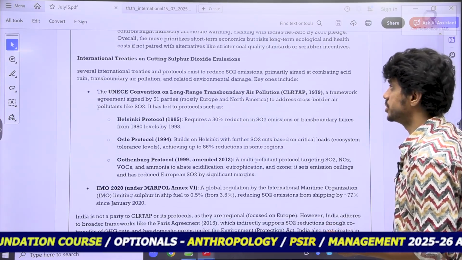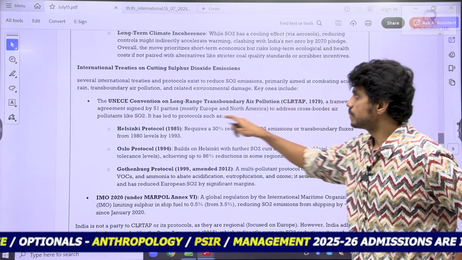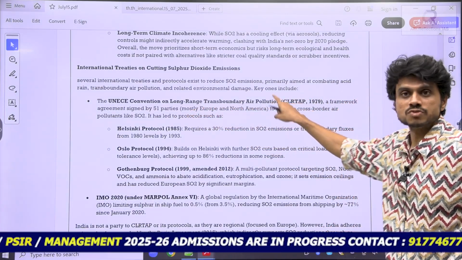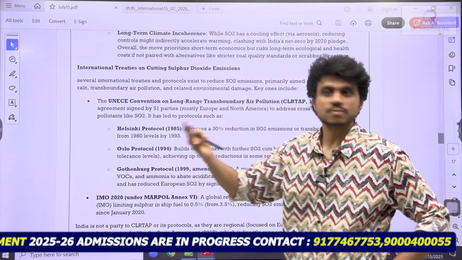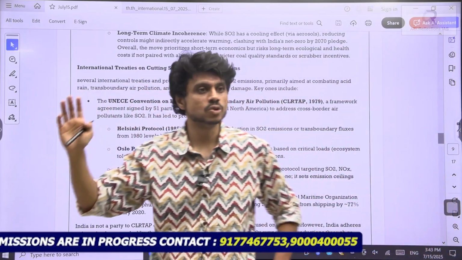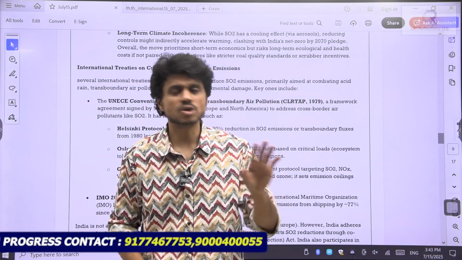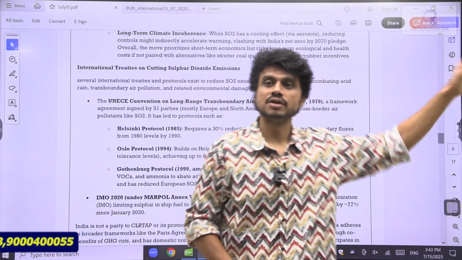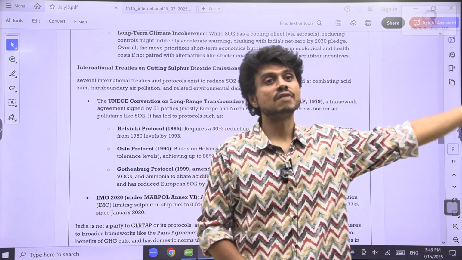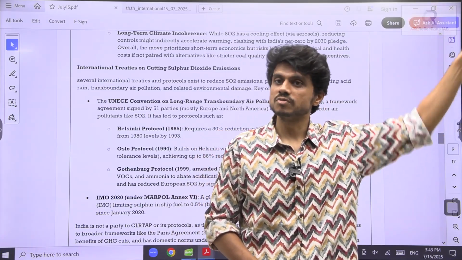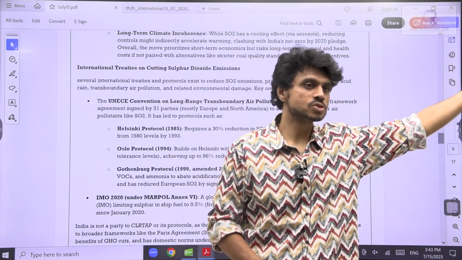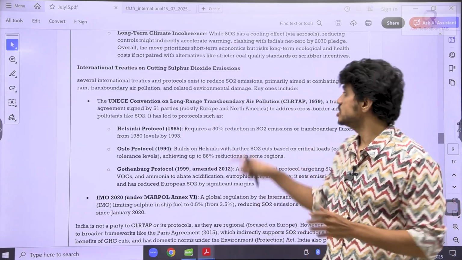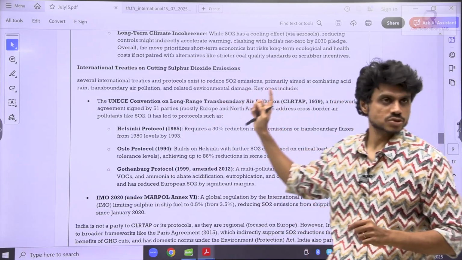Now this is the most important thing. So you have the international convention on Long-Range Transboundary Air Pollution. Very important. See, we release some kind of pollutant. SO2 is a primary pollutant. I have released the pollutant. It will not stay in India itself. It has the potential to travel in the atmosphere, even to different continents. From here, it can even reach Europe also. So that's why there is an international commitment to check the transboundary movement of air pollution.